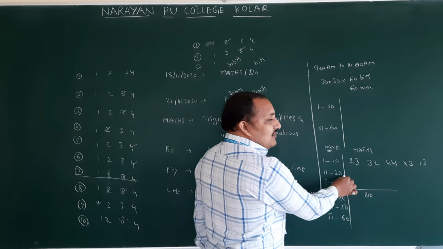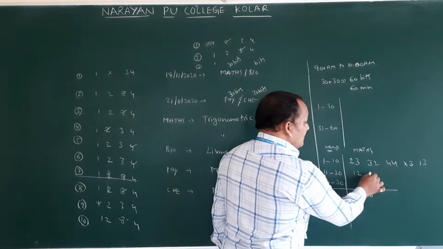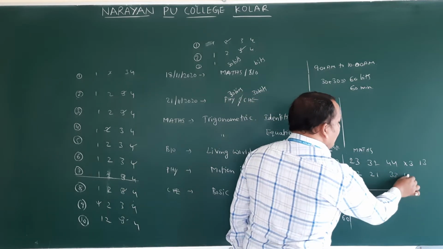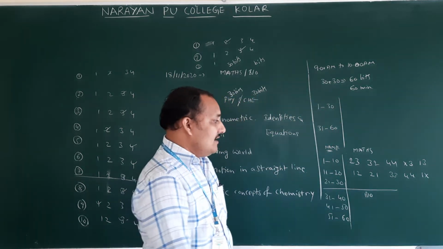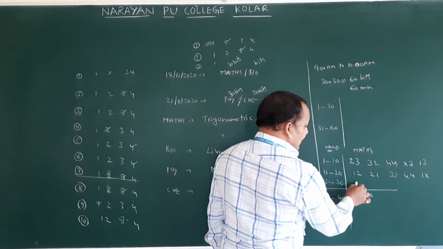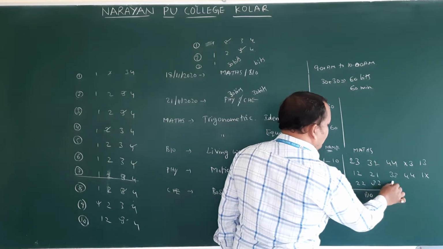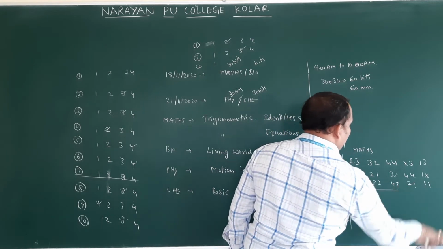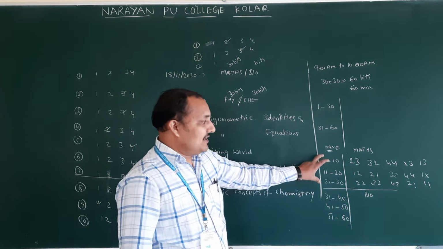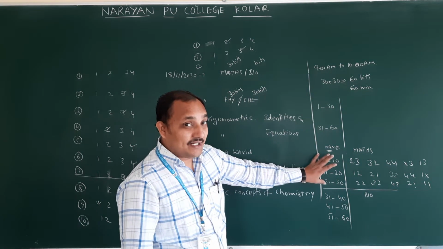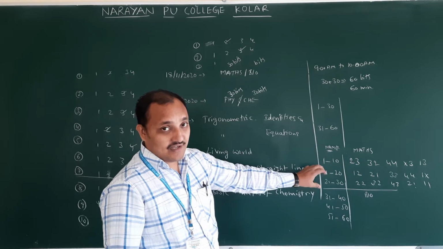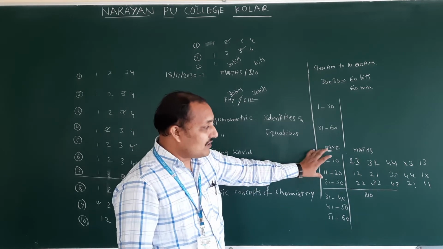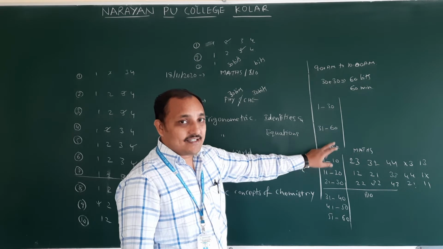Like that, 11 to 20 you can write like this: 1, 2, 2, 1, 3, 3, 4, 4, 1. If you didn't attempt the last one, you can leave it. Okay. So 21 to 30, same as this: 3, 2, 4, 3, 2, 1, 1. Now mathematics is over. This mathematics key you have to send to a number I will give. I will give the WhatsApp number. You have to take one photo of this, with your name, section and college name.